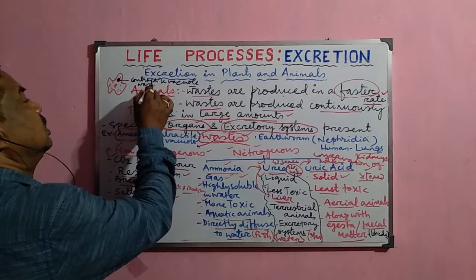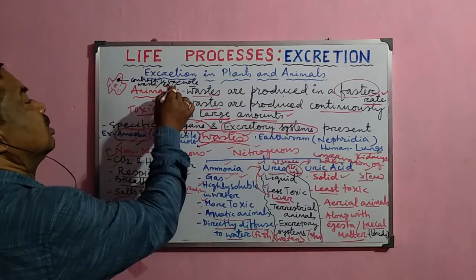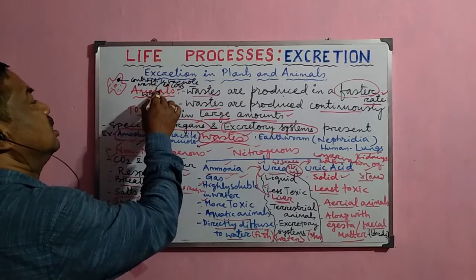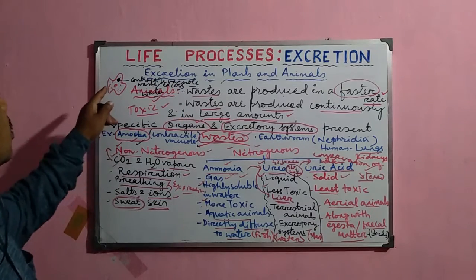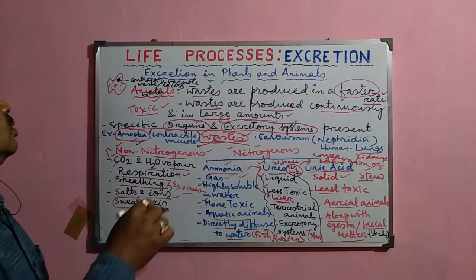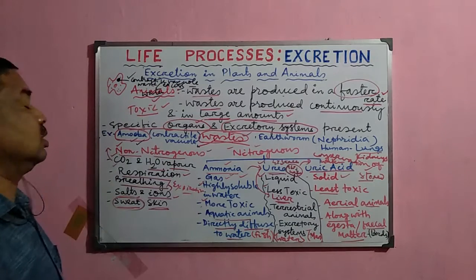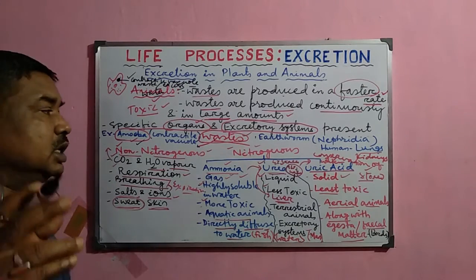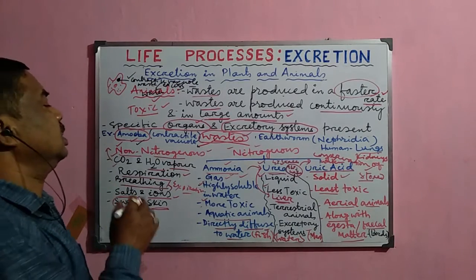The excess water and the waste materials are removed from the body of the amoeba through this contractile vacuole. It is a special vacuole present inside the body of the amoeba.